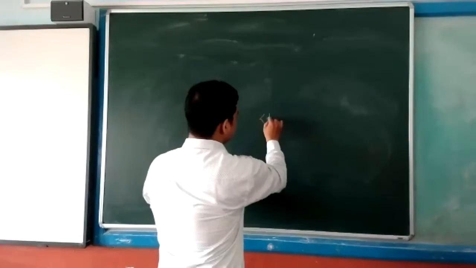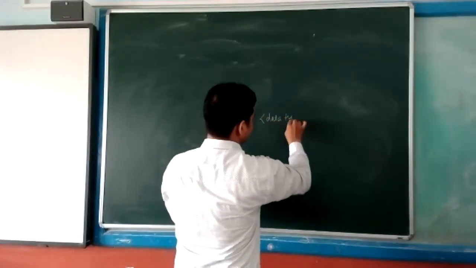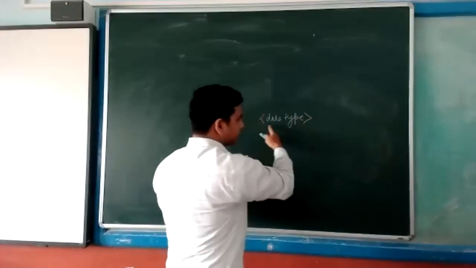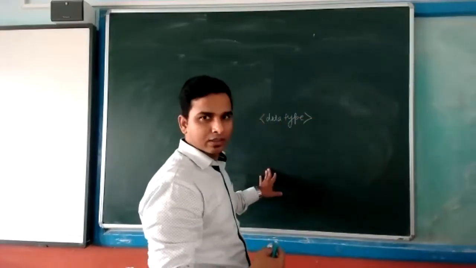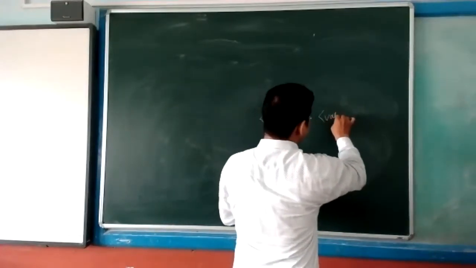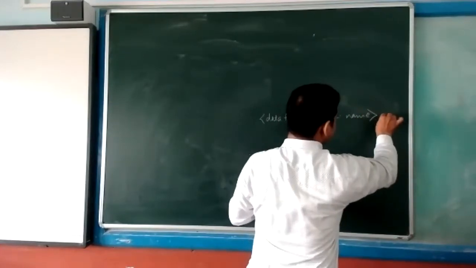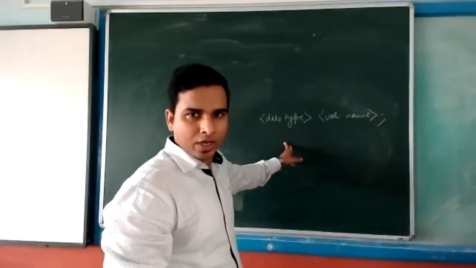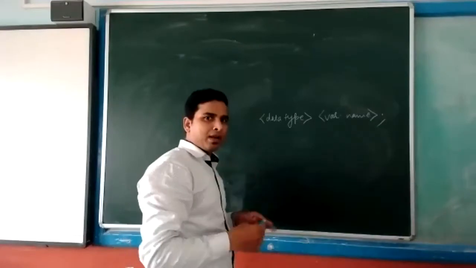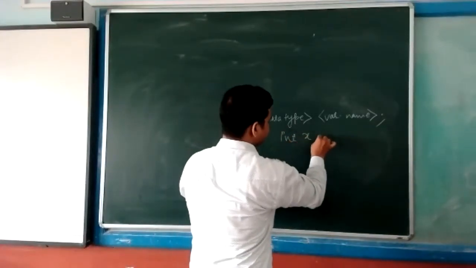Type or data type? Any data type, sir, we can take. Data type in greater than less than symbol, and after that? The variable name. Variable name, very good. And then syntax. Okay. So one example, Avika, that is int x.